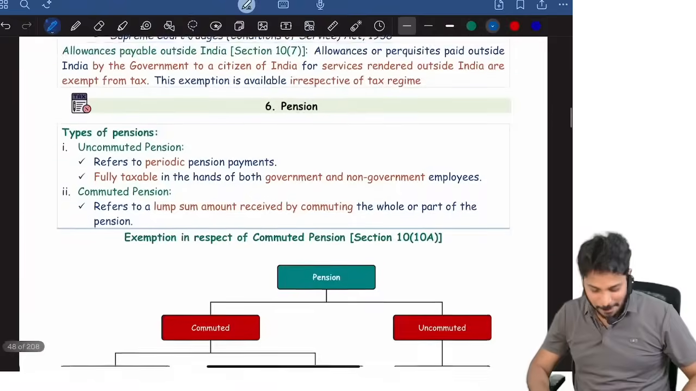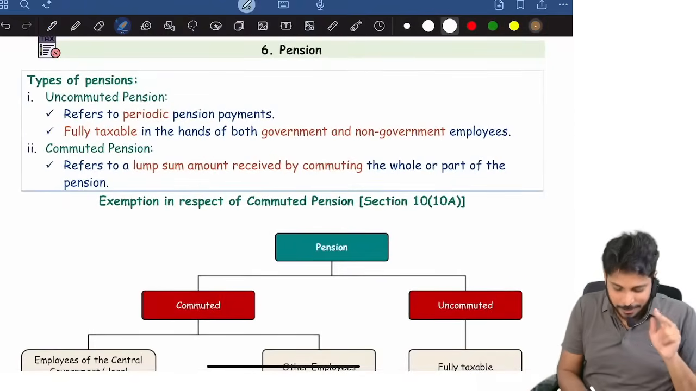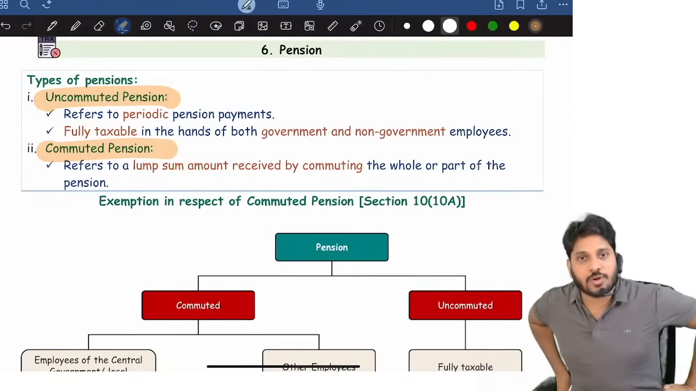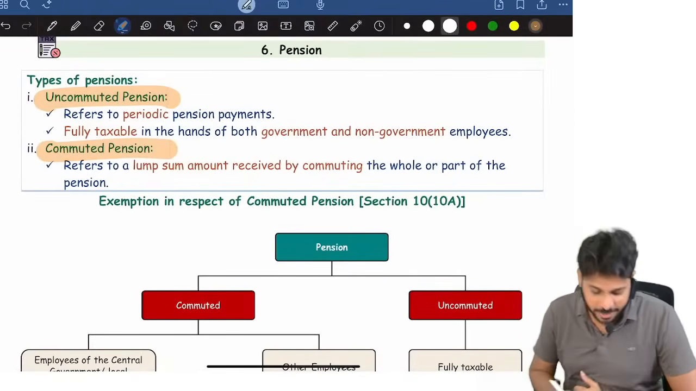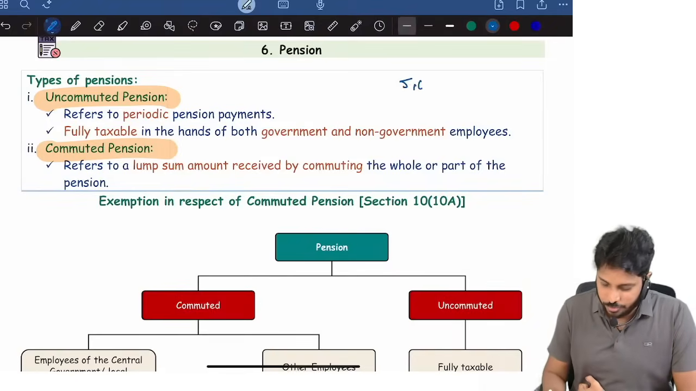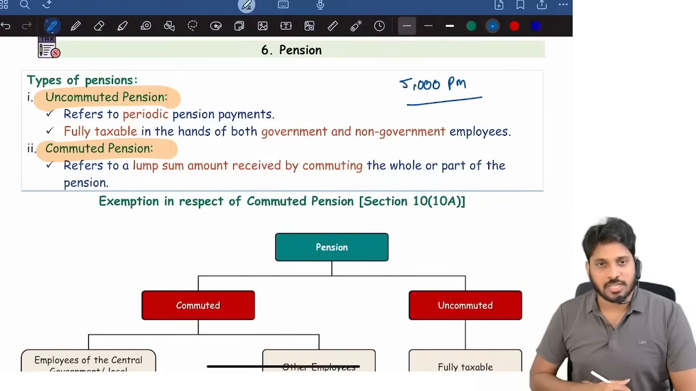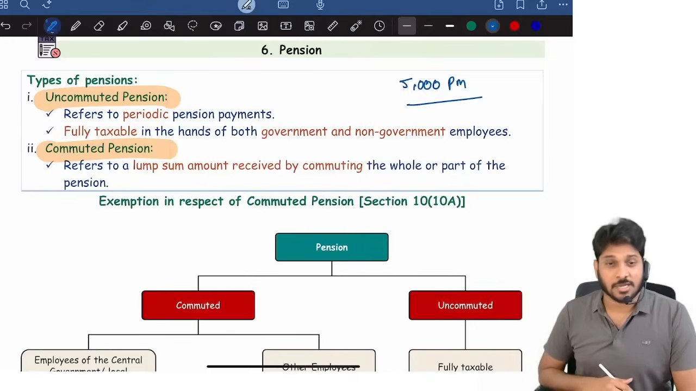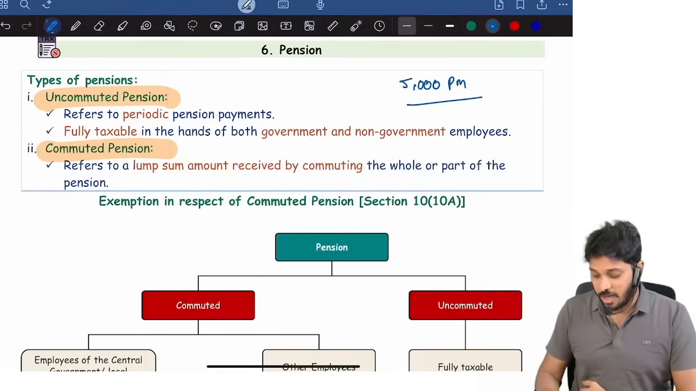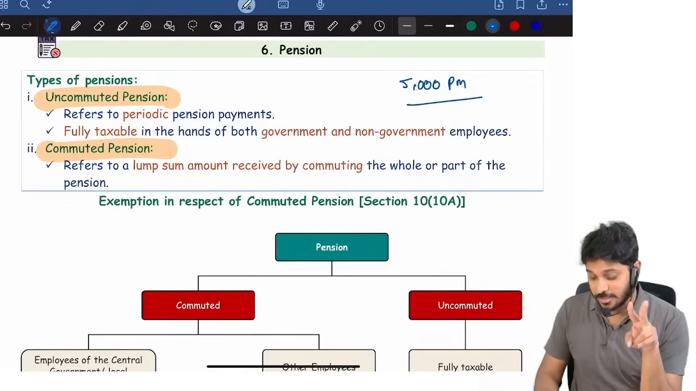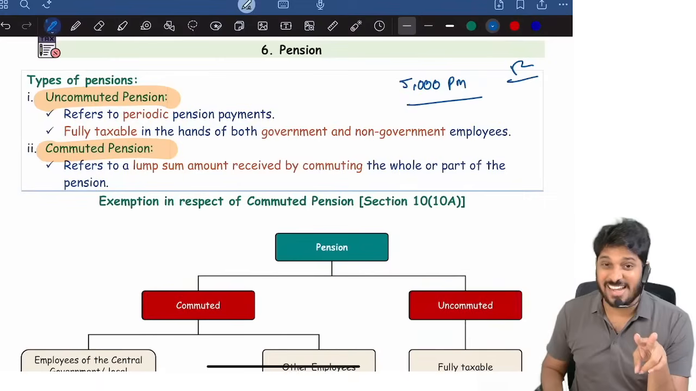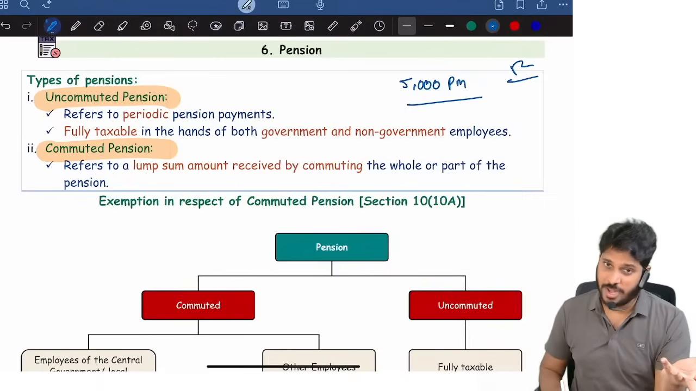Pension is of two types: uncommuted and commuted. Uncommuted means what? For example, you retired from the company. The company gave you two options. Sir, I will give you 5,000 rupees per month, monthly. Okay, 5,000 after retirement, that's uncommuted pension. Suppose the company asked you, sir, 5,000 per month I'll give you, or I'll give you 5 lakhs. Whichever option you want, I'll give you.